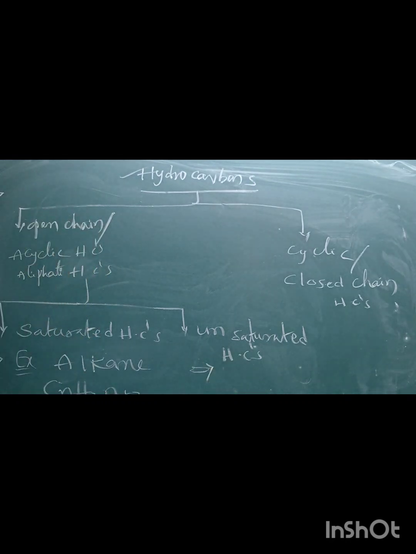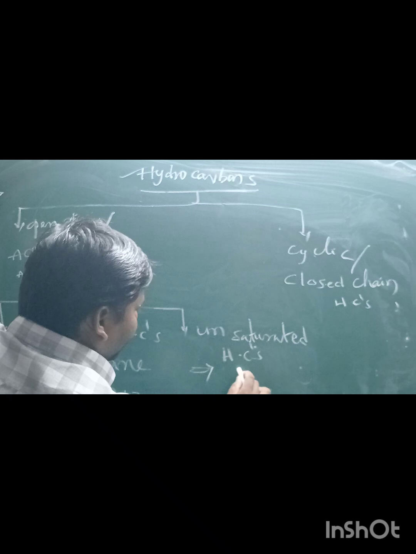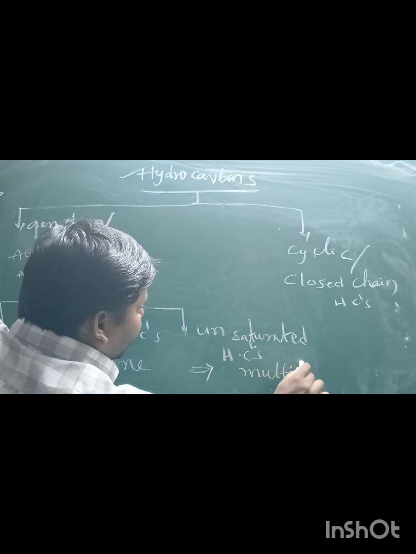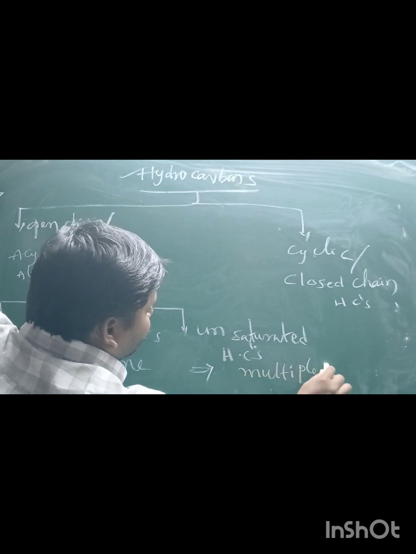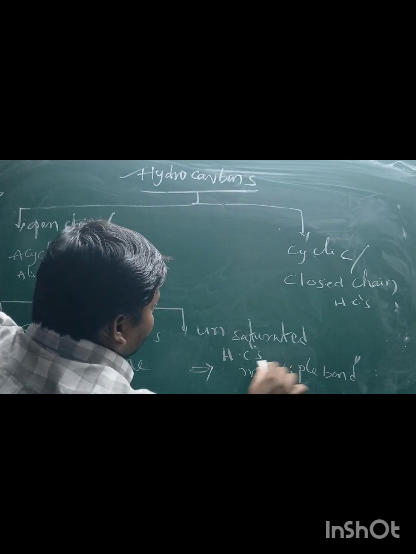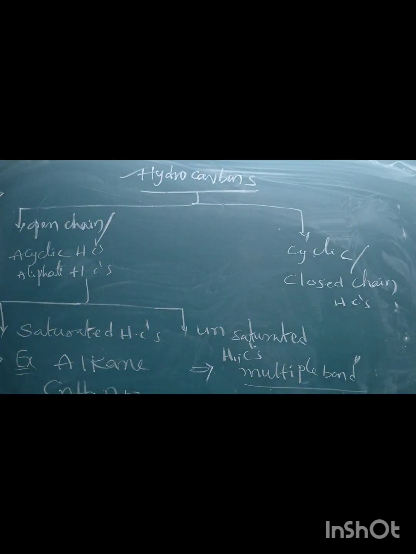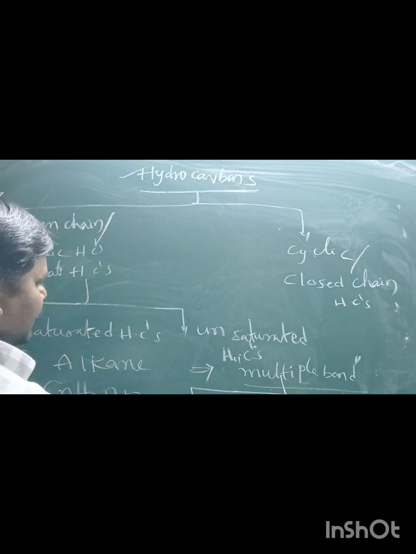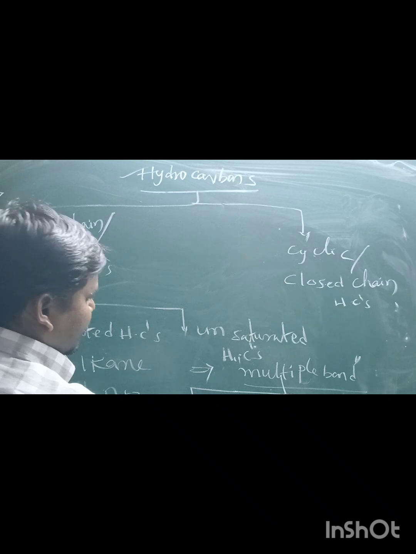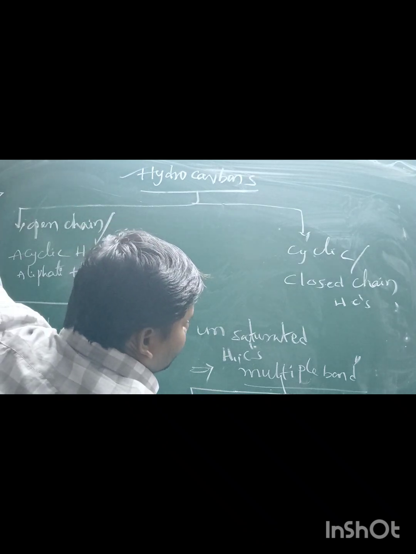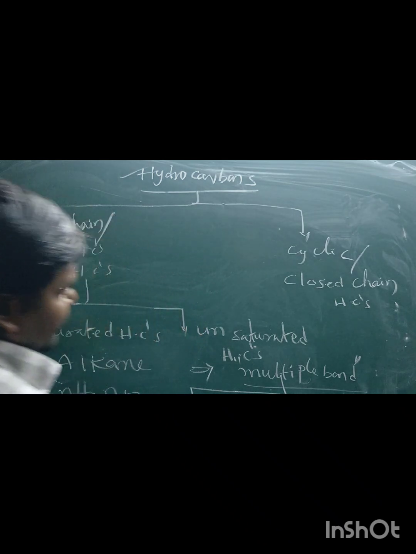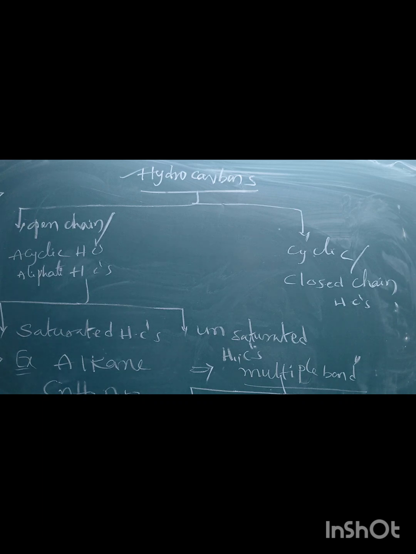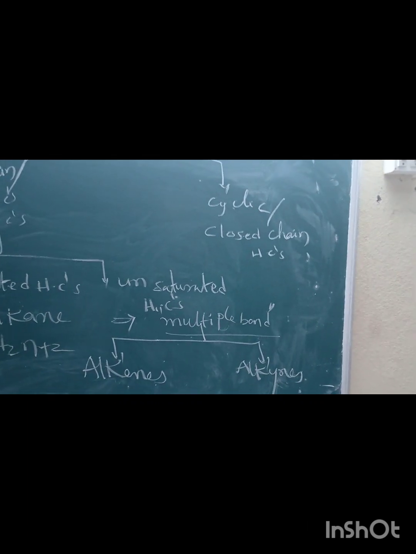What is the definition of unsaturated hydrocarbon? The hydrocarbon in which there is either a double bond or a triple bond between two carbon atoms in a molecule. Simply, multiple bonds formed between two carbon atoms in a molecule is called unsaturated. These unsaturated hydrocarbons are again classified into two types, alkenes and alkynes.